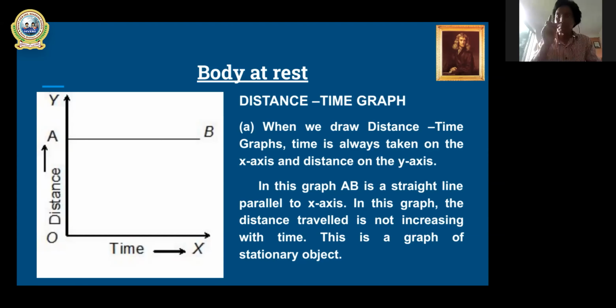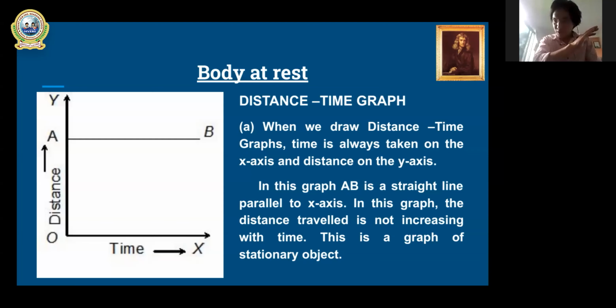It has not covered any distance because the line AB has slope zero, because that line AB is parallel to the x-axis. Remember, when we get a line that is straight but parallel to the x-axis, its slope is zero. The time is increasing, the time is changing, but the distance is the same. Wherever it is, no distance is covered. Though the time is changing, the distance has not changed in the same place. That means the body is at rest. So this type of graph says that the body is at rest.